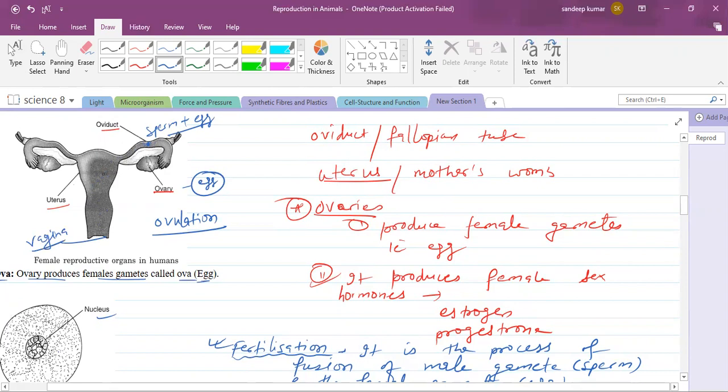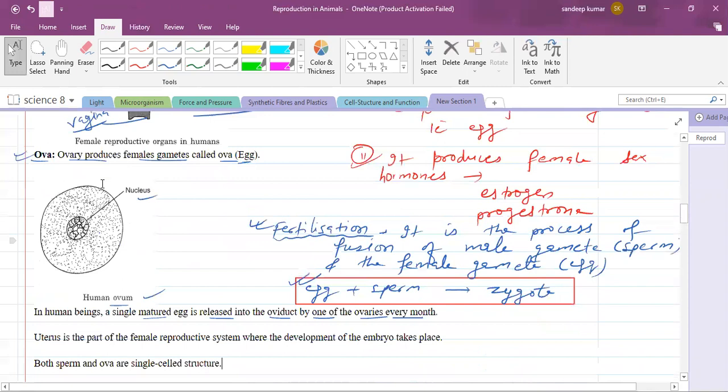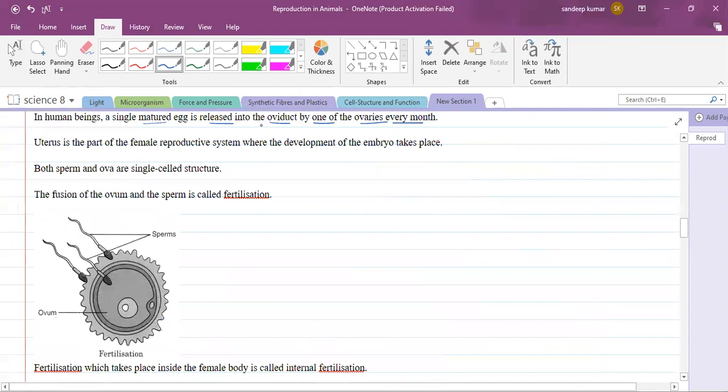Here this zygote will get embedded into the mother's womb or uterus, and it will take 9 months for the development of the baby. Am I clear? So in human beings, every month only one egg is released. The uterus is the part of the female reproductive system where the development of the embryo takes place.